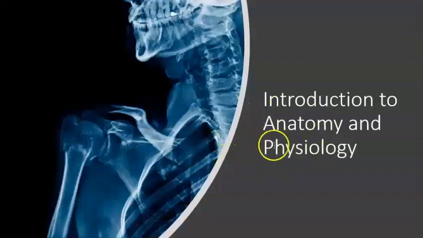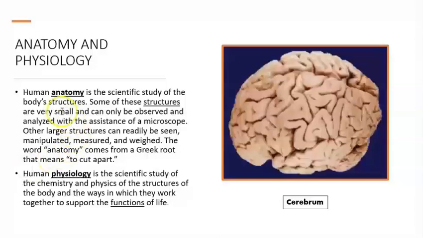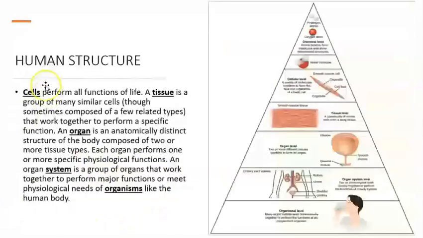Anatomy and physiology. What is anatomy? Anatomy is the science that studies the structures of the body, and physiology is the science that studies the functions of the body. Next, human structure is important because our body is organized, right? It has certain organization, and an organism such as human is composed of systems.